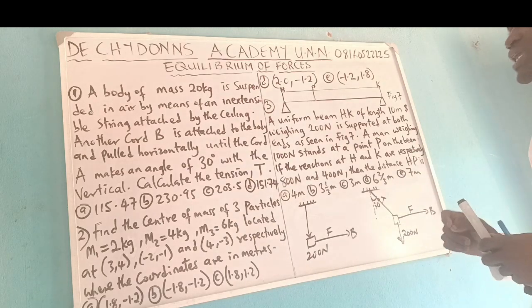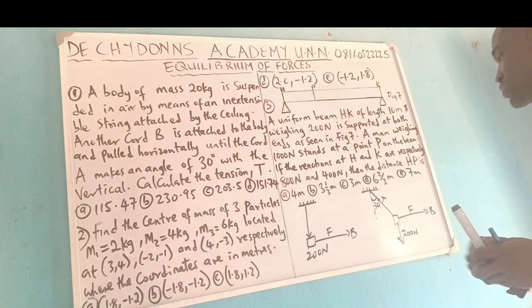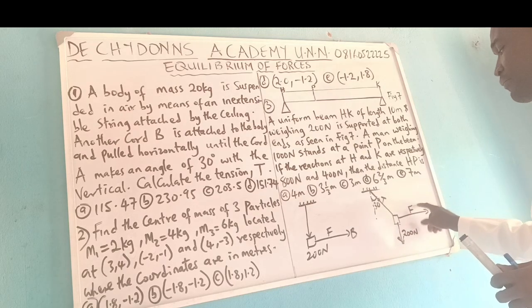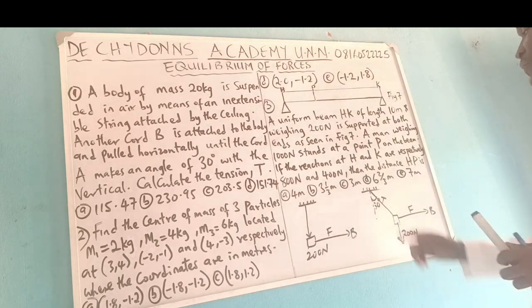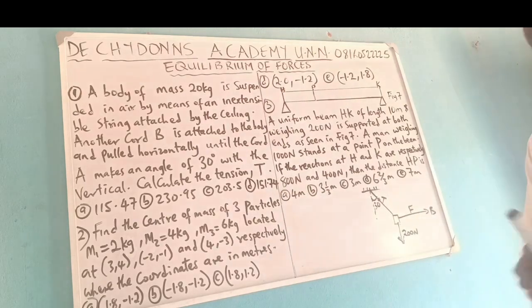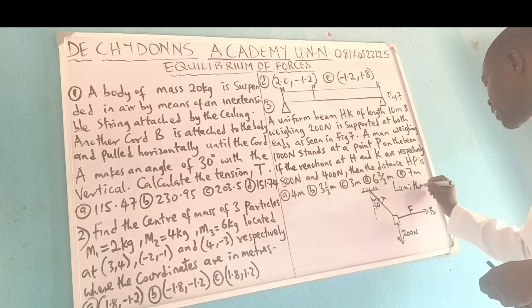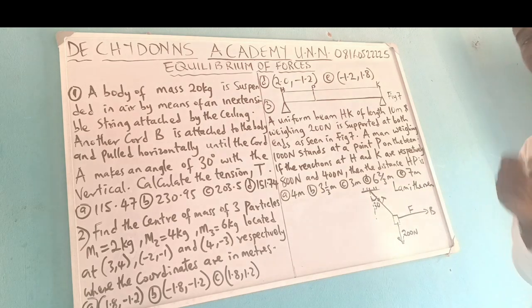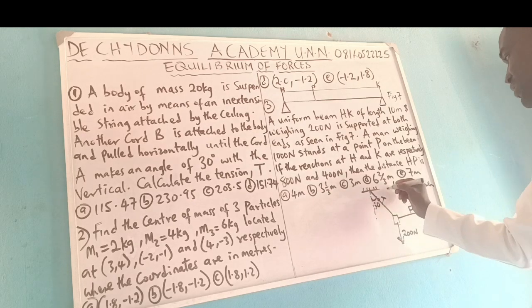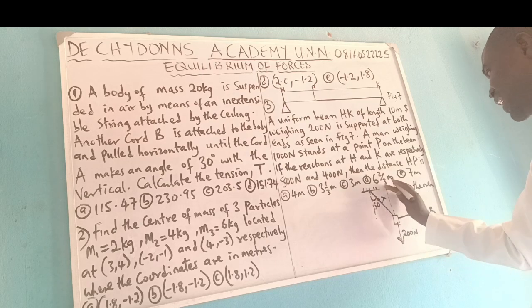Now, we are asked to calculate the tension T. Another question can say find the force F. To find this tension T, let's see how to get it. You use a theorem called Lami's theorem, if you want to get it as fast as possible. How do you use Lami's theorem? Here is 30 degrees. You carve out the 30 degrees here.